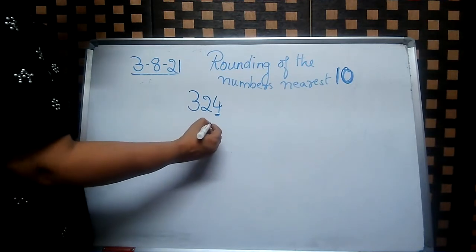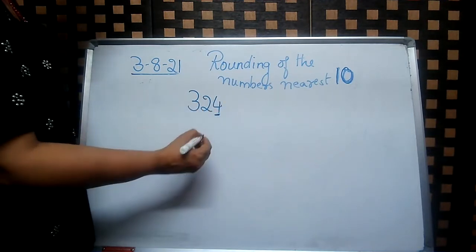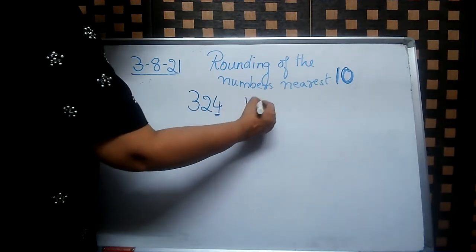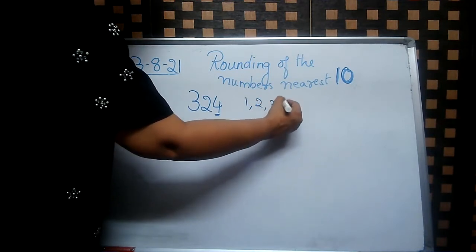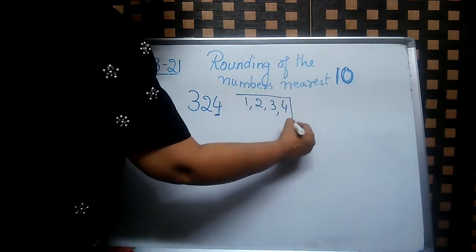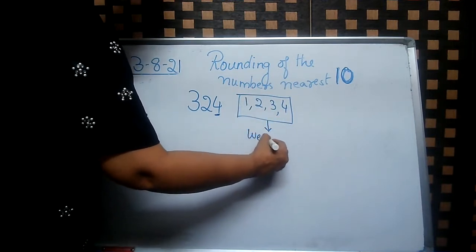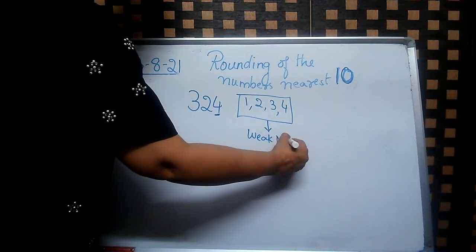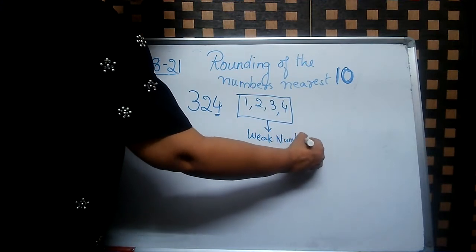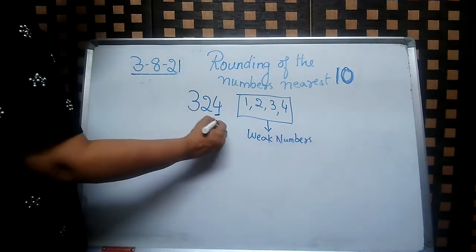So there are certain weak numbers, that is 1, 2, 3, 4. These are all the weak numbers. That means when you have these numbers in the ones place, the tens place remains the same.